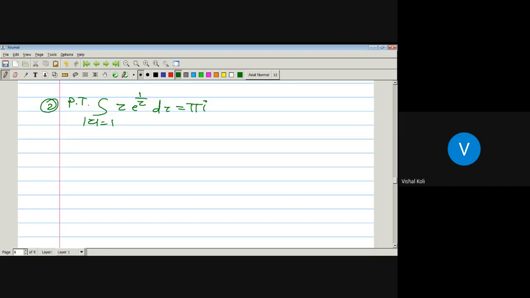Now next one, take the third one. Integration over the circle which is centered at 0 having radius 2 of e to the power minus 1 upon z dz. Here evaluate this integral. Tell me its integral value.